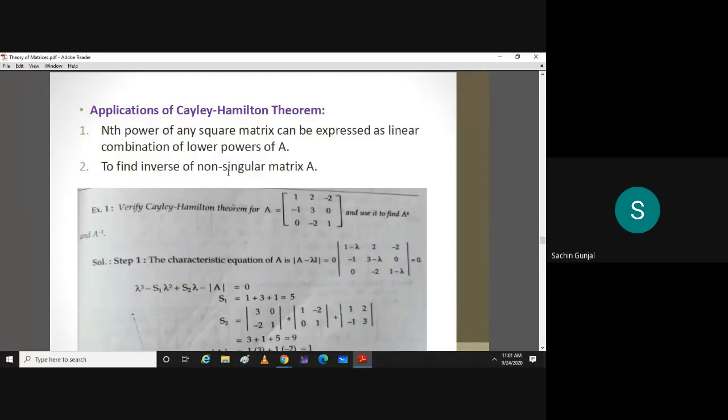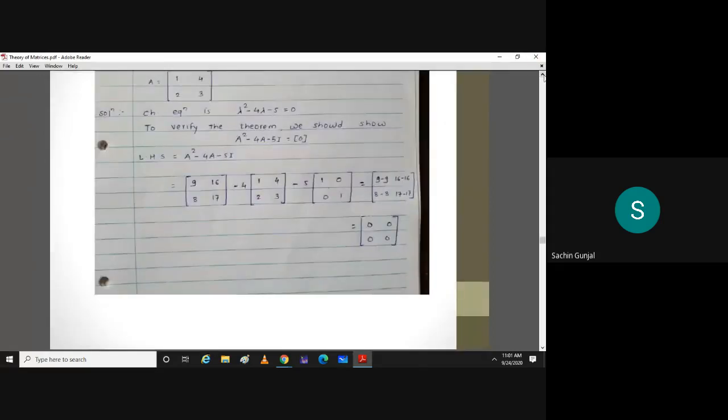So here are some applications. First is, we can express nth power of any square matrix as a linear combination of lower powers of A. Now what do I mean by this? Let me explain using first example.